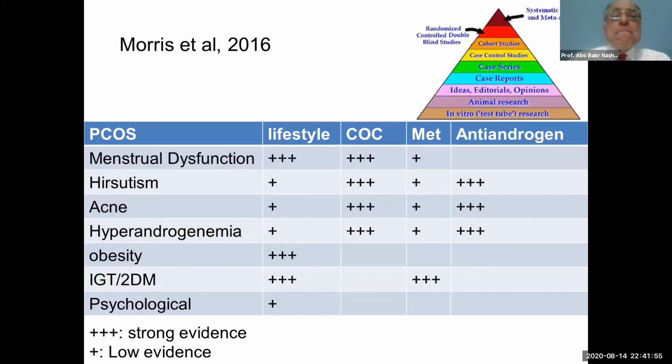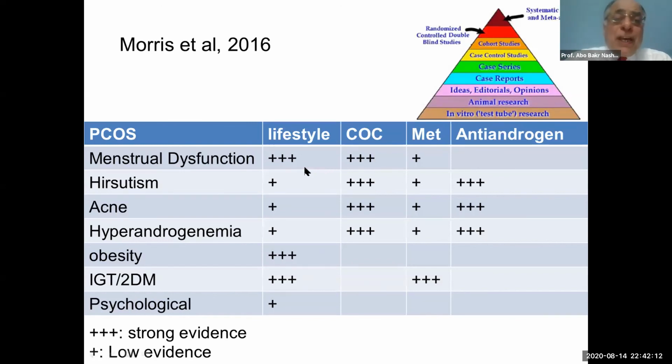To come to the last slide, we are in the era of evidence-based medicine, and as we mentioned, these are the lines of the treatment of adolescent polycystic syndrome: the lifestyle, the combined oral contraceptive pills, the metformin, and the anti-androgen.